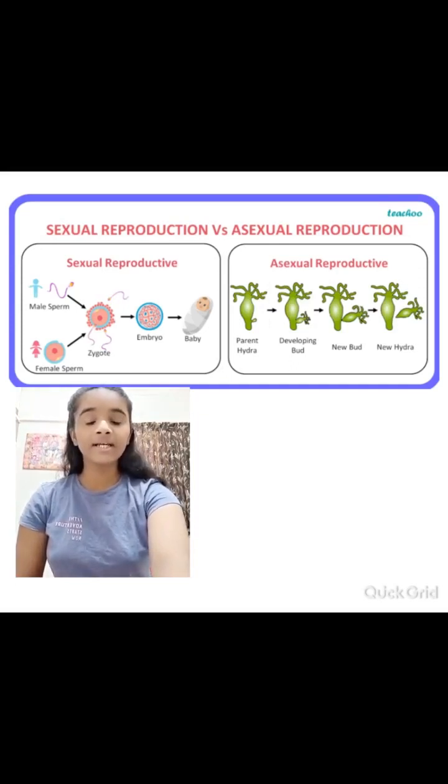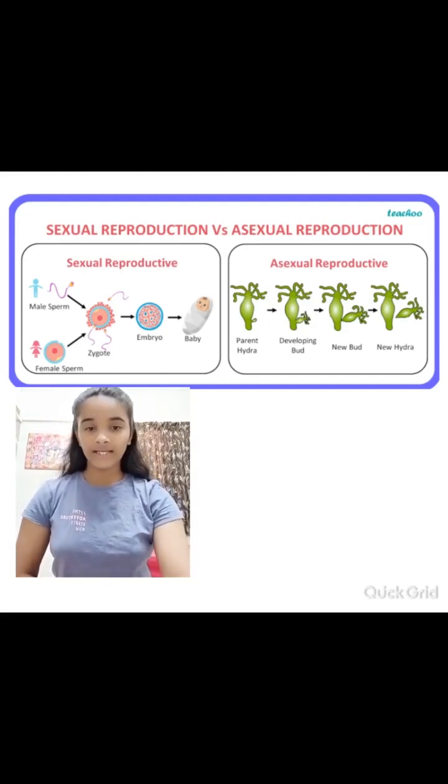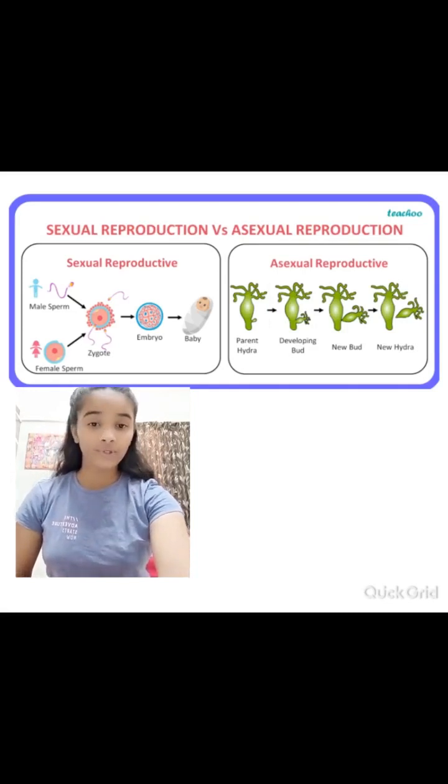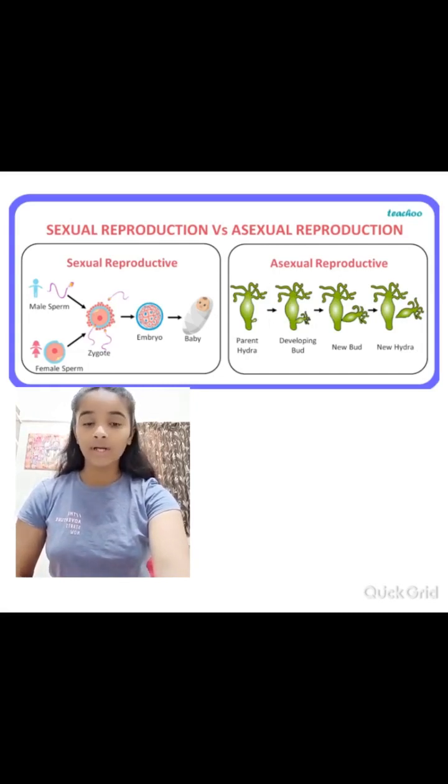Now let's see sexual reproduction. Next question is, what is meant by sexual reproduction? The answer is, the type of reproduction in which new organisms are formed by the fusion of sex cells from two parents, a male and a female, is called sexual reproduction.